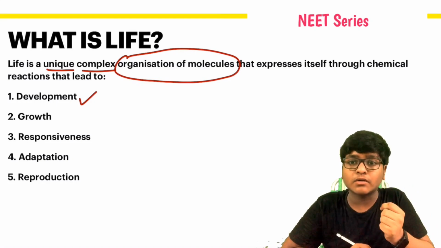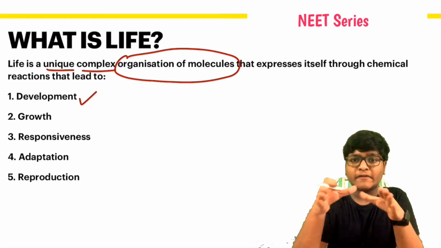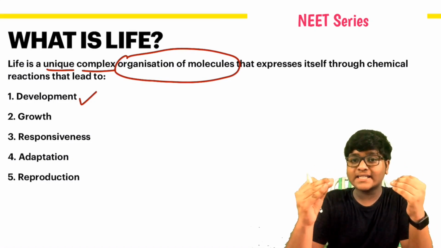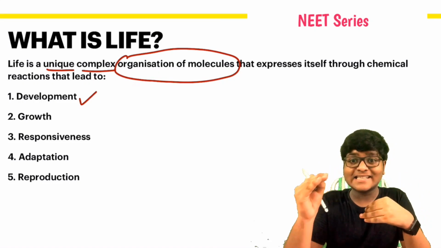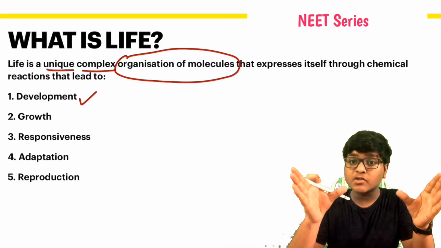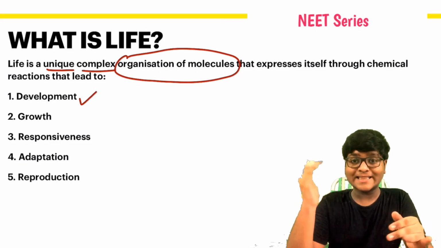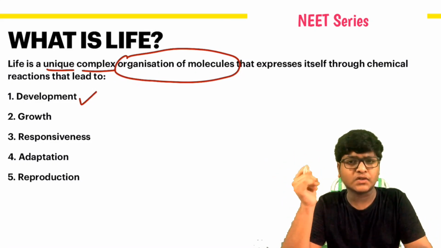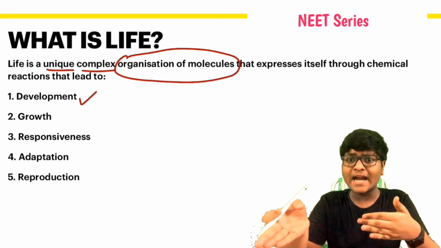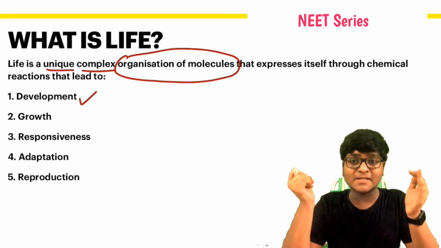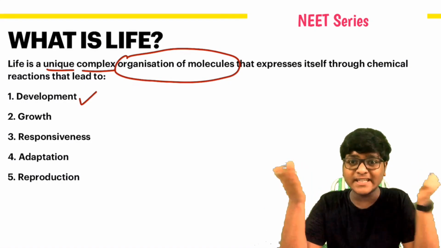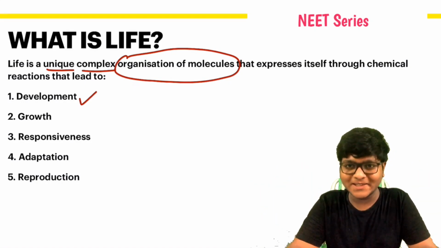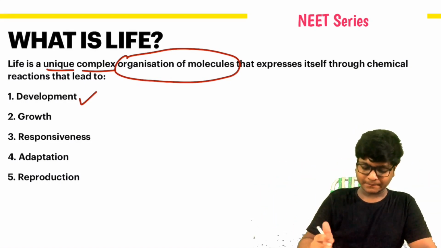Growth. What is growth? I'll tell you in a very easy manner. Progressive increase in size and mass of an organism due to the synthesis of protoplasmic and apoplasmic substances. What are these protoplasmic and apoplasmic substances? Why are you saying everything is new and we can't understand? Are you thinking like that? I'll break it down for you.